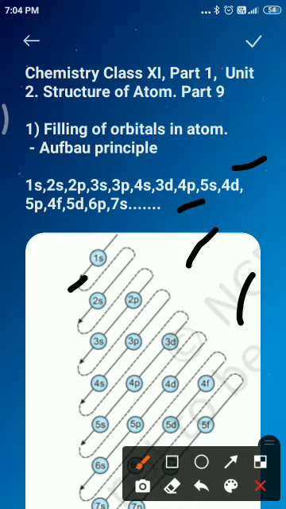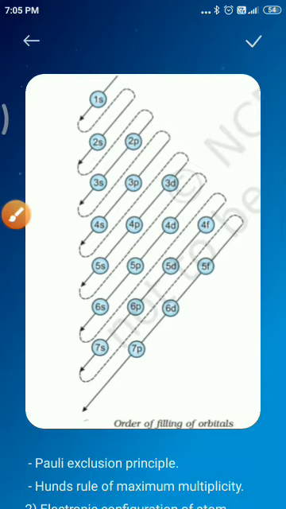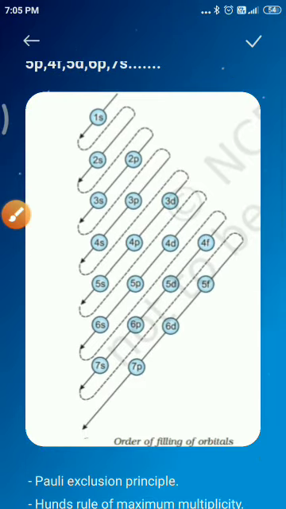In many cases the orbitals are similar in energy, and a small change in atomic structure may change the order of filling. Even then, the above order is a useful guide to building the electronic structure of the atom, provided it is remembered that exceptions may occur. So this is the order of filling orbitals.